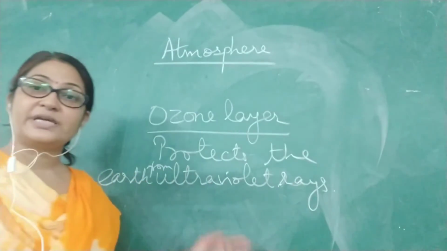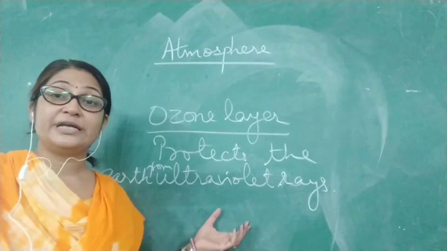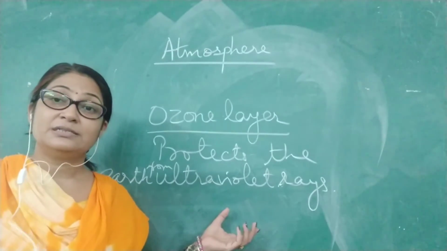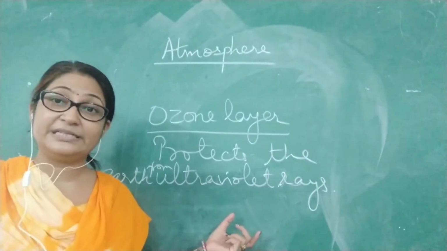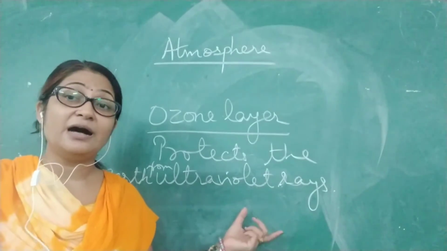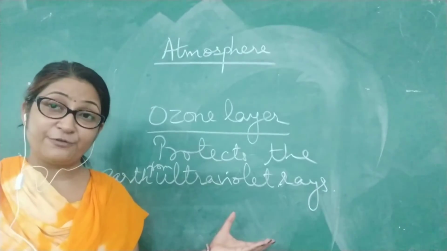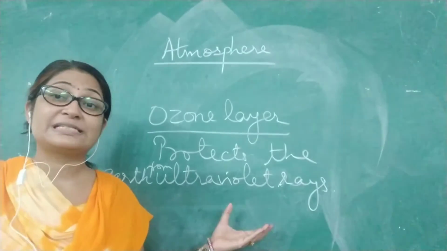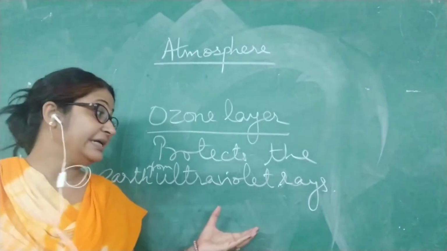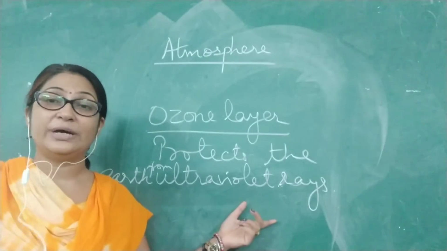Ultraviolet rays are harmful rays which come with the sunlight, and these rays are harmful for us. They may give rise to skin cancer if we come in direct contact with these ultraviolet rays.